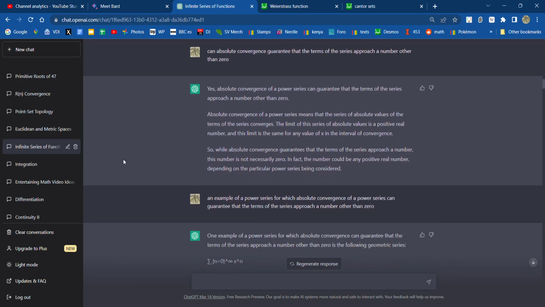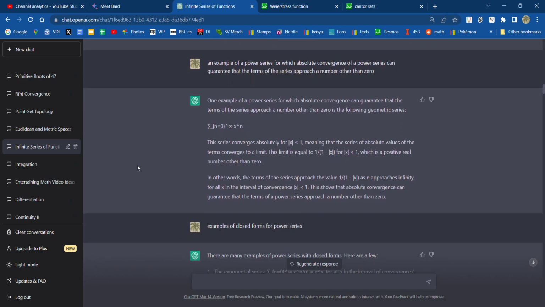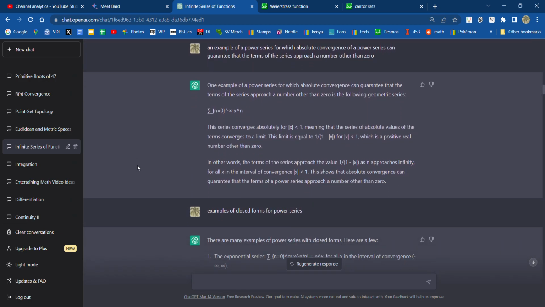Can absolute convergence guarantee that the terms of the series approach a number other than 0? The answer is yes. Yeah, the number could be any positive real number depending on the particular power series being considered. An example of a series for which absolute convergence of a power series can guarantee that the terms of the series approach a number other than 0. And it did x to the n.